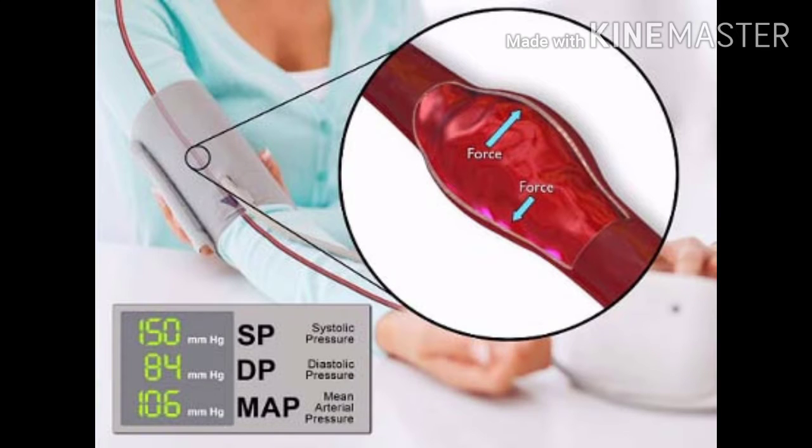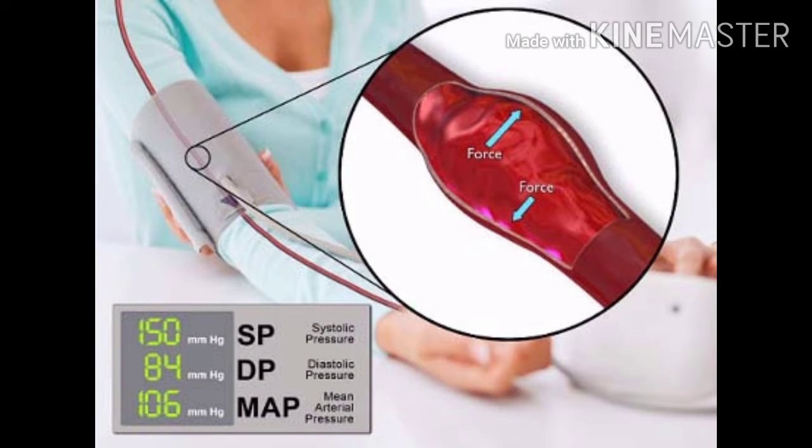You might have observed that whenever you visit the hospital, first they will check the blood pressure. So what is this blood pressure? The blood pressure is nothing but the pressure or the force exerted by the blood on the walls of the blood vessels. The pressure exerted by the blood on the walls of the blood vessels is known as the blood pressure.